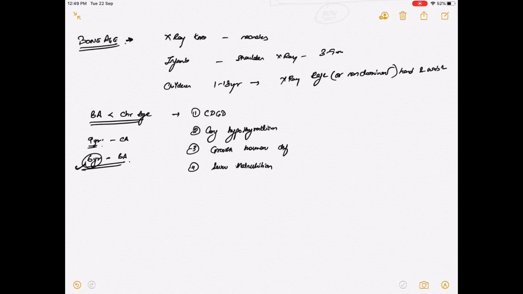So in all these cases bone age is less than chronological age. So now we are going to see some of the causes and details in the next section.